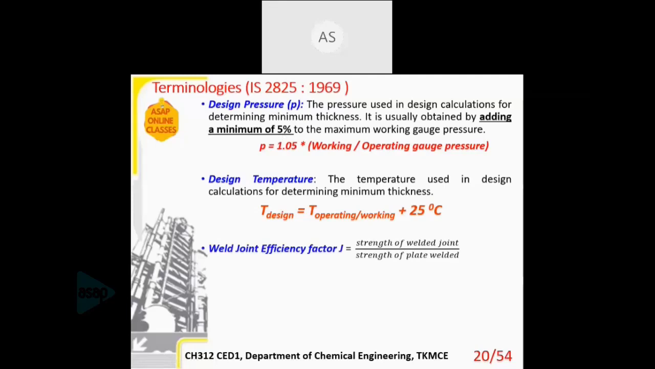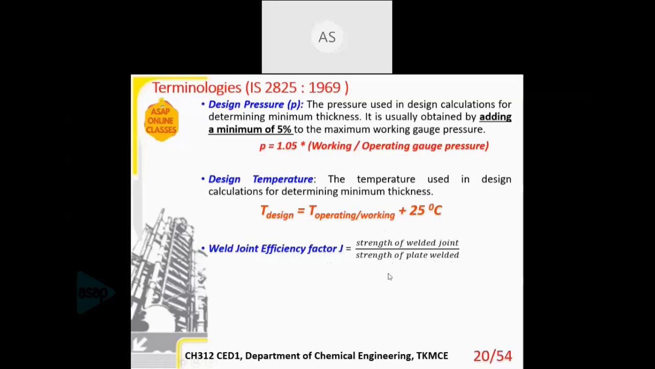Then the next factor is called the weld joint efficiency factor. As I mentioned, the shell can be either a single piece of metal or multiple pieces joined together. In order to join metal pieces together, the efficient way is welding. So the efficiency of welding is also important while we consider the design.